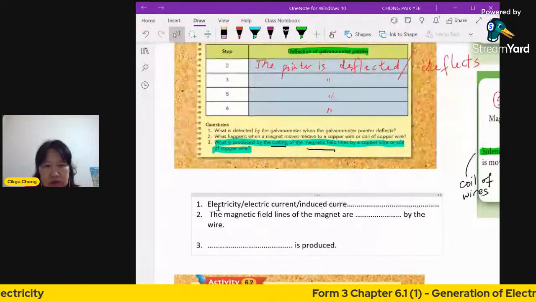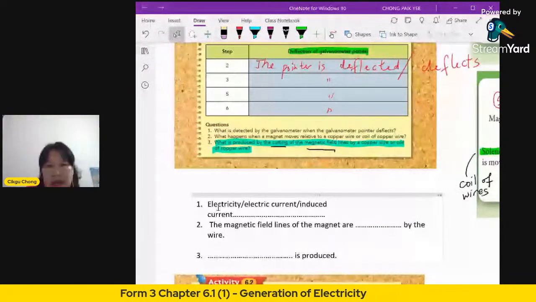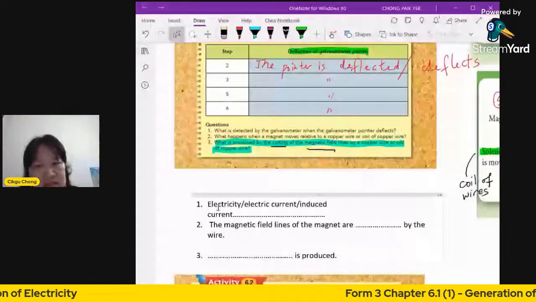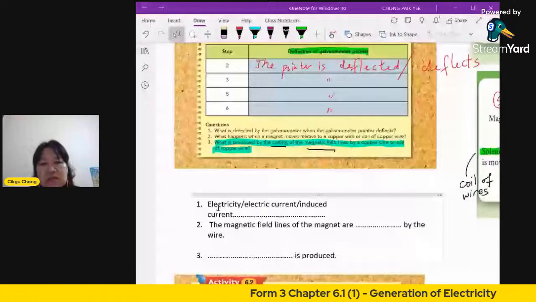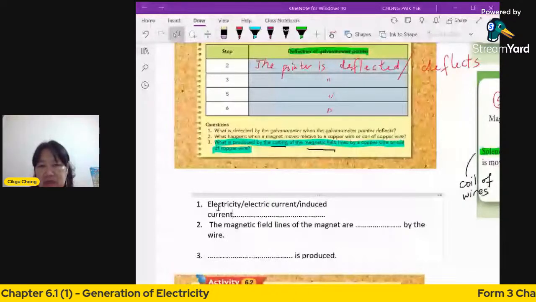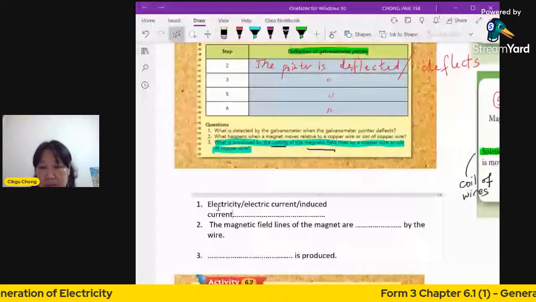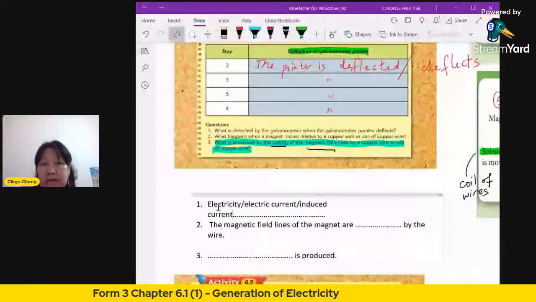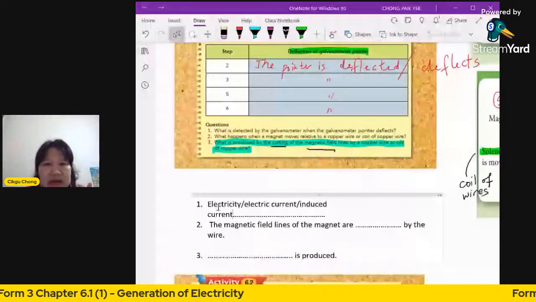Now what about number 2? What happens when the magnet moves relative to a copper wire? The magnetic field lines of the magnet are what? What did the wire do to the magnetic field lines? In order to produce electricity, this copper wire must do something to the magnetic field lines. Okay, I see an answer already. The magnetic field lines are cut by the wire. Yes, good.